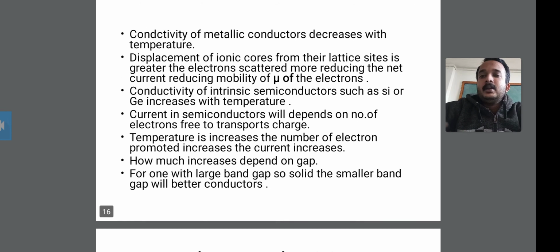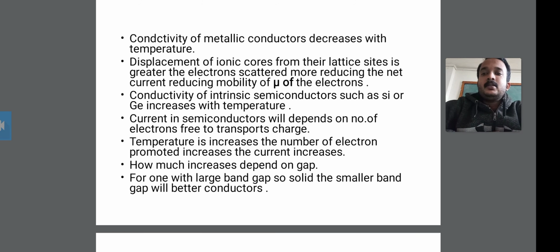The next point is the displacement of ionic cores from their lattice sites. In the semiconductors silicon and germanium, this displacement causes greater electron scattering, which means electron scattering is more in the semiconductor, and it further reduces the net current.